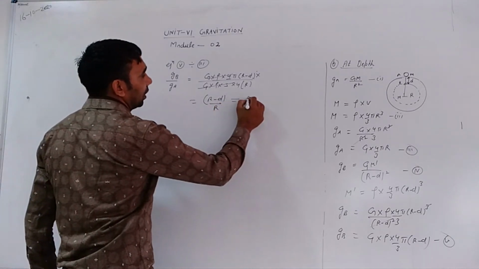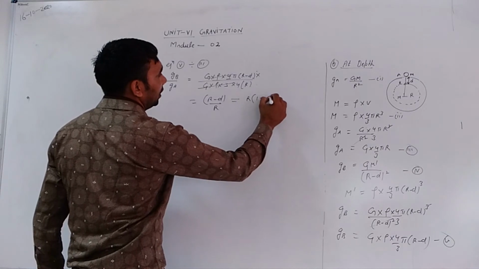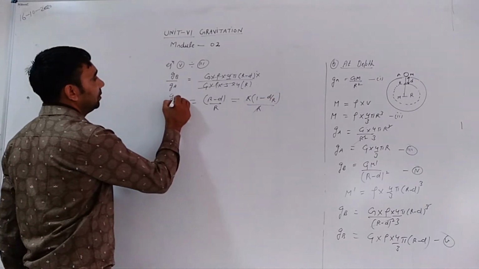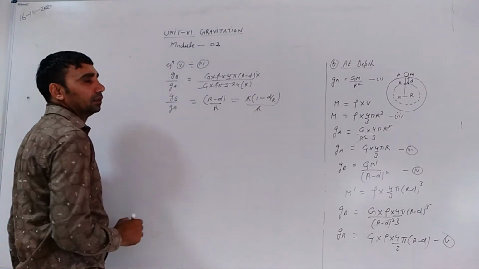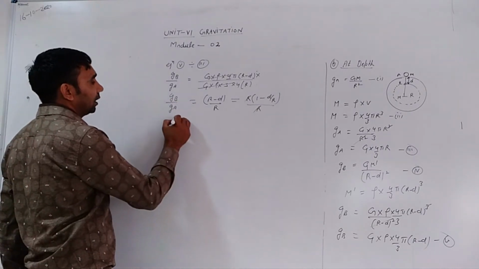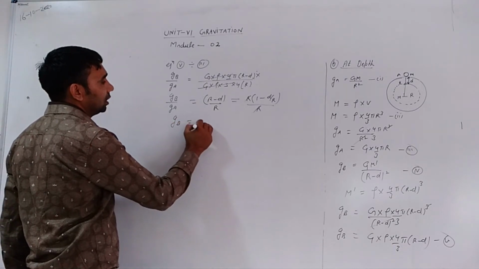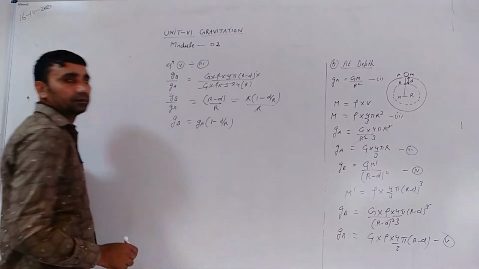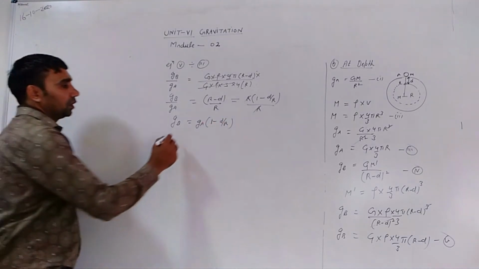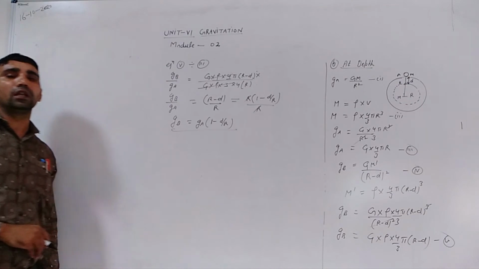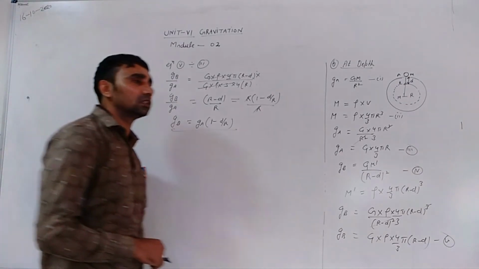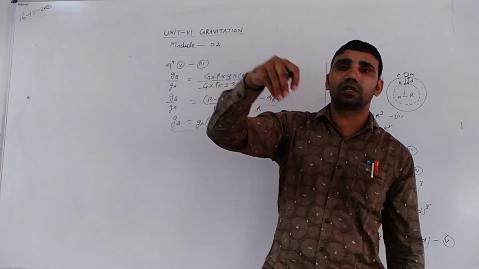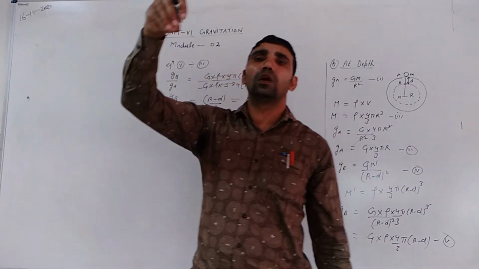Now taking R common, 1 minus d divided by R, that is g_b divided by g. Therefore acceleration due to gravity at a point B is equal to g_a times (1 minus d divided by R). From this result we conclude that acceleration due to gravity at a depth d below the surface of the Earth will also decrease.